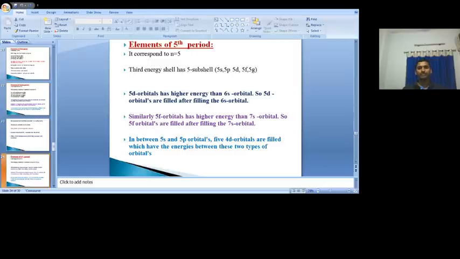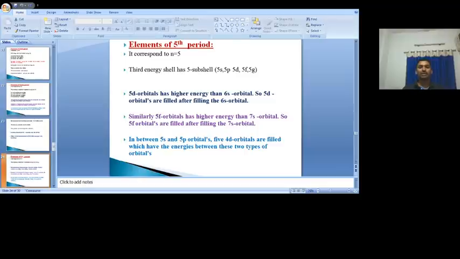5s and 5p. But between 5s and 5p, the 4d orbitals come, just like in the fourth period, where between 4s and 4p, 3d orbitals are there. So here between 5s and 5p, 4d orbitals are there. Totally 3 subshells are filled with electrons in the fifth period: 5s, 4d, 5p. The 5s subshell has 1 orbital, 4d has 5 orbitals, 5p has 3 orbitals. Totally 9 orbitals, filled with electrons, a maximum of 18.